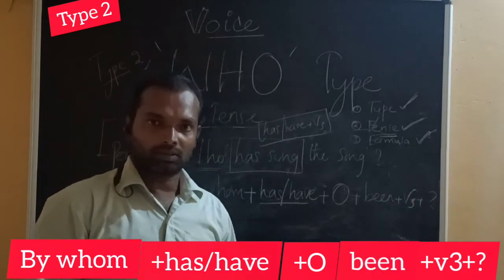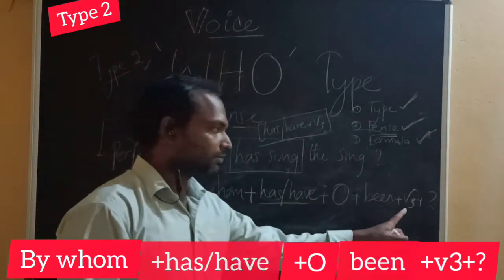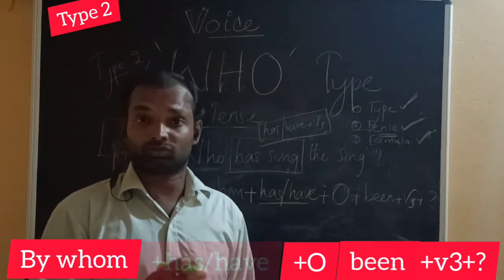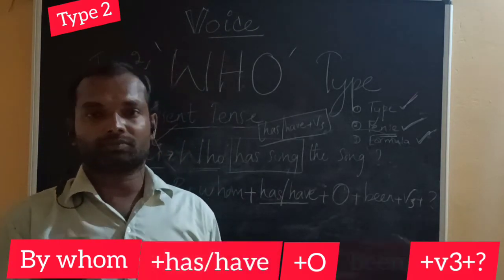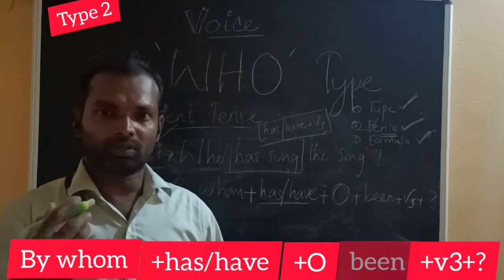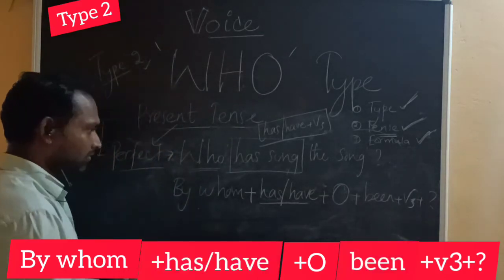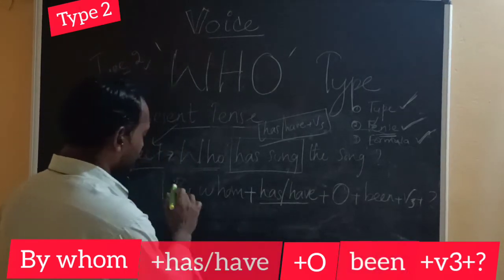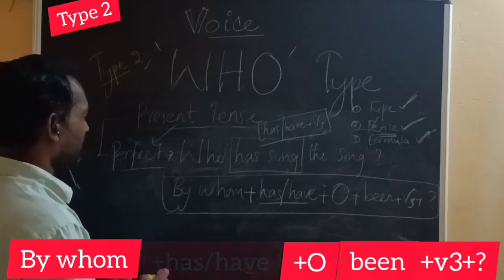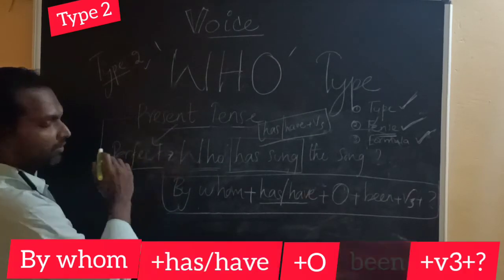We use verb 3 for passive. So it is important that we should know all forms of verb: verb 1, verb 2 and verb 3 forms. All 3 forms we should know. This is the passive voice formula for present perfect tense.